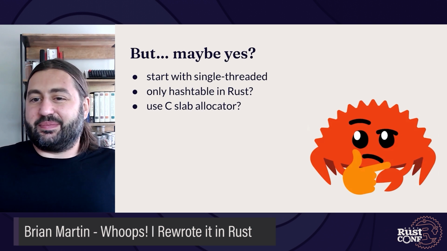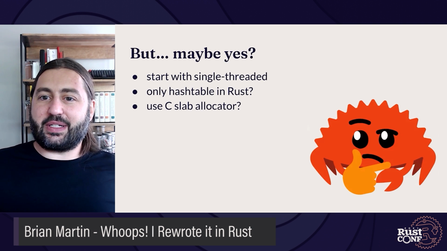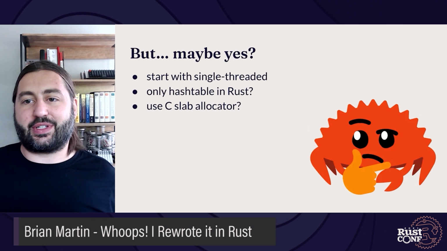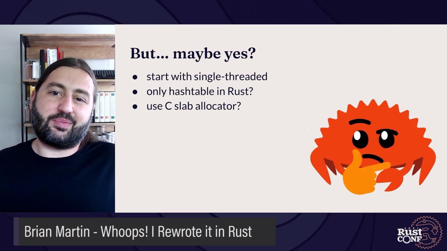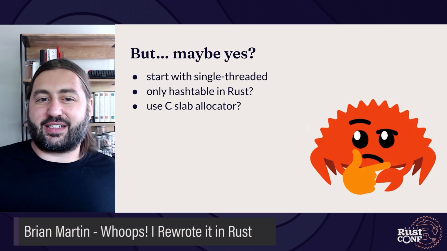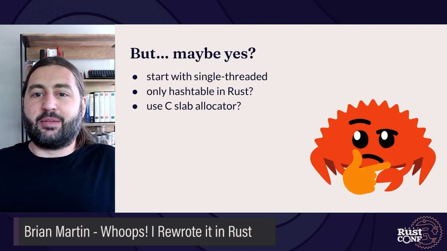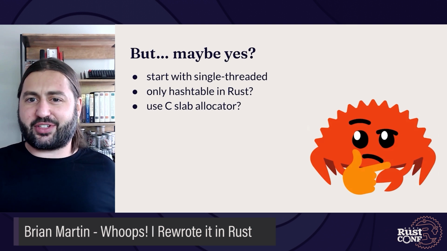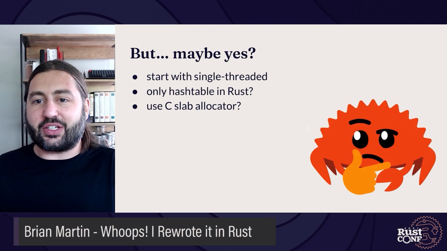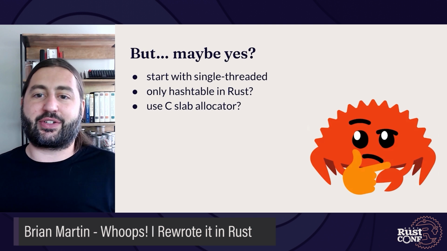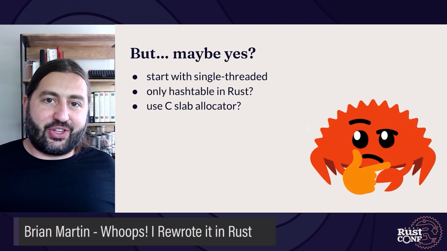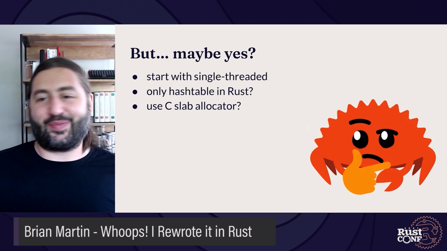On the other hand, maybe we could simplify things a little bit. Maybe if we start with something that's only single-threaded, so we don't need to think about concurrent access, that might make it a little easier. Maybe we could just implement the hash table in Rust and use C code to allocate and manage these big blocks of memory. All this wound up being depressingly difficult as well.